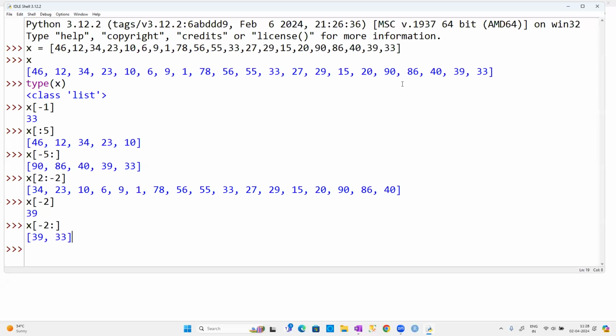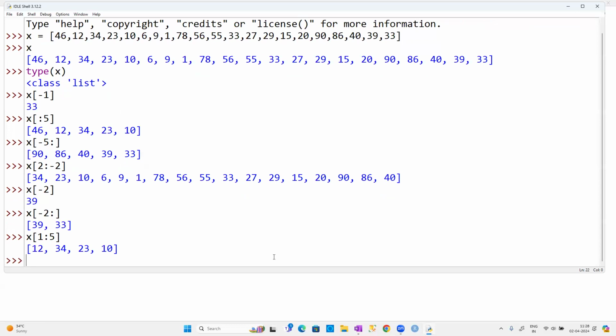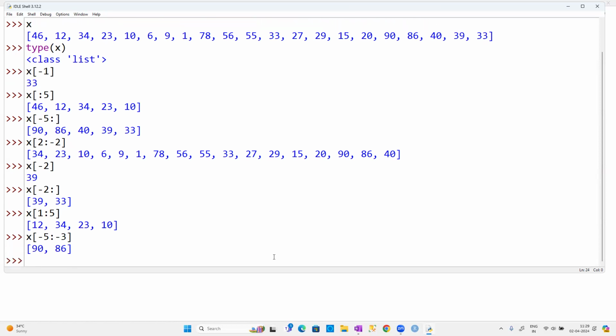Sir, you did the subtraction, meaning if we take 1 to 5, then 5 minus 1 is 4 elements. Then for minus 5 to minus 3, how is it subtracted? Same thing: minus 3 minus of minus 5 is minus 3 plus 5. How much is that? 2, right? Minus 5 minus of minus 3 is minus 5 plus 3, which is minus 2. The same number of elements, 2 elements, we are going to get.